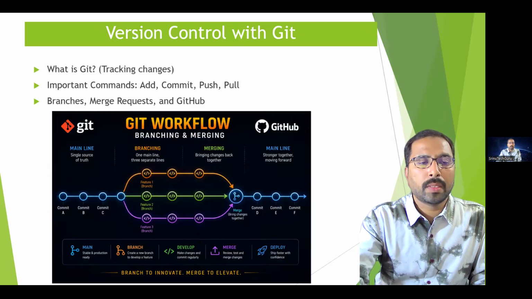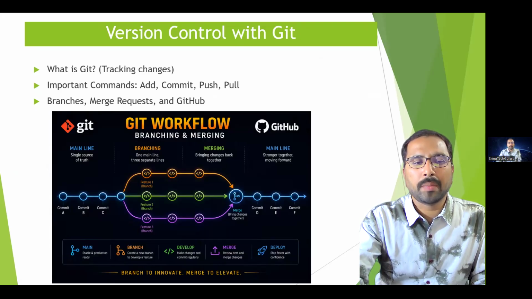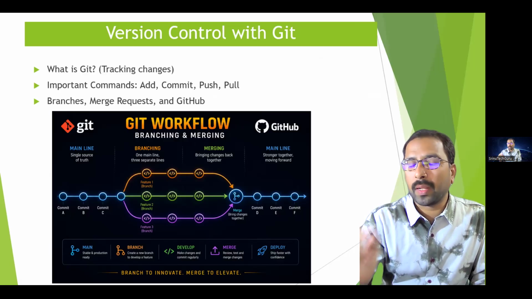Now, let us discuss version control with Git. After Linux, the next important skill is Git. Git helps teams save code, track changes, and work together safely. If something breaks, we can go back to an older working version. It also helps multiple developers work on different branches without overwriting each other's code. In DevOps, everything is treated like code. So Git is a must-learn tool.